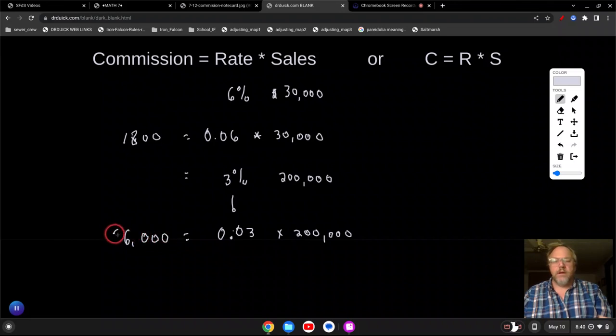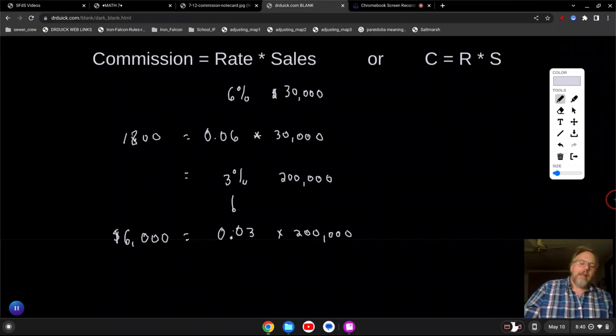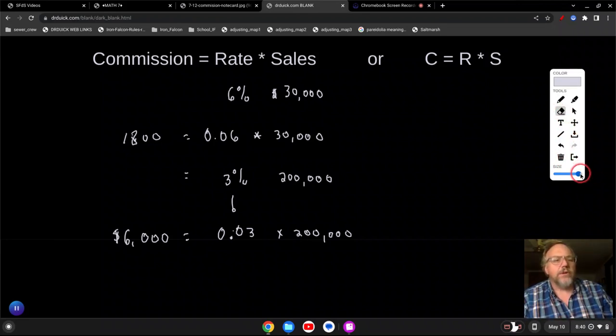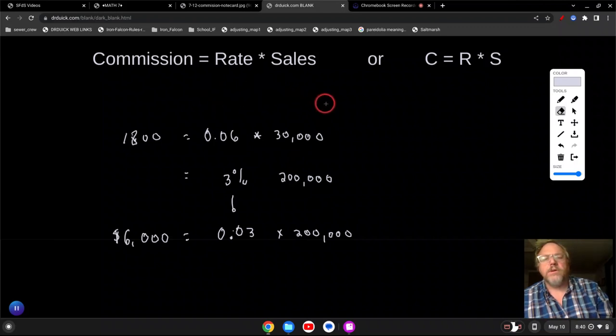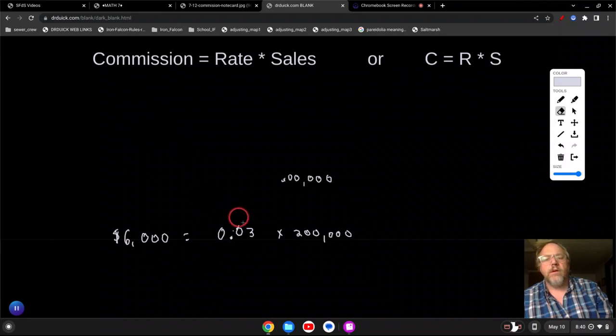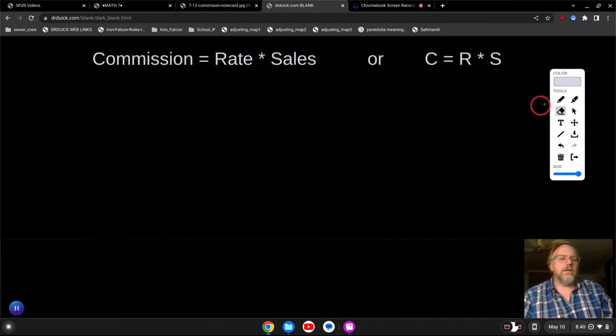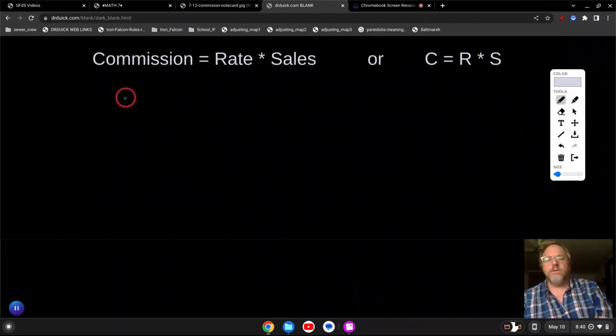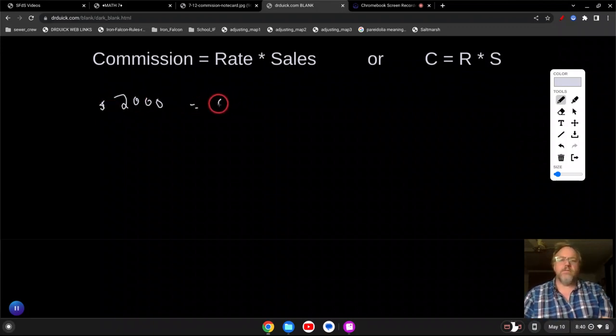Okay. Now let's take a look at the other end of this. Suppose you're trying to find out, well, how much did the thing originally cost? So we're going to change this up a little bit. I'm going to take these out of the way so I can do another style problem. Using the same formula, except I'm going to put different values in. Let's say I made $2,000. I know my commission rate was, say, 7%.